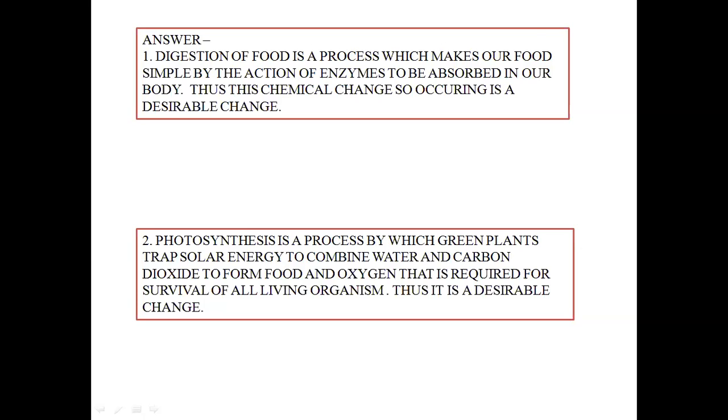Next is photosynthesis. Now, what is the meaning of photosynthesis? Photo means light and synthesis means combining.